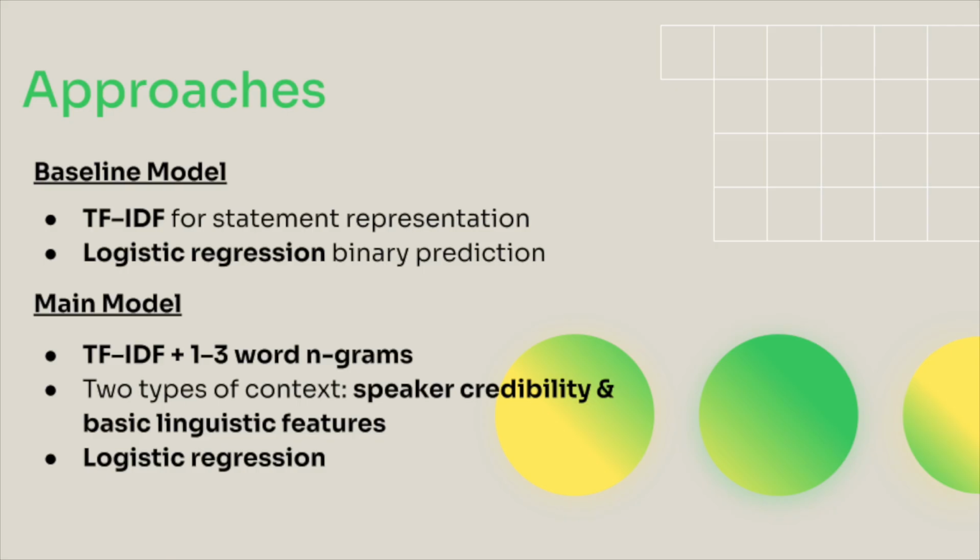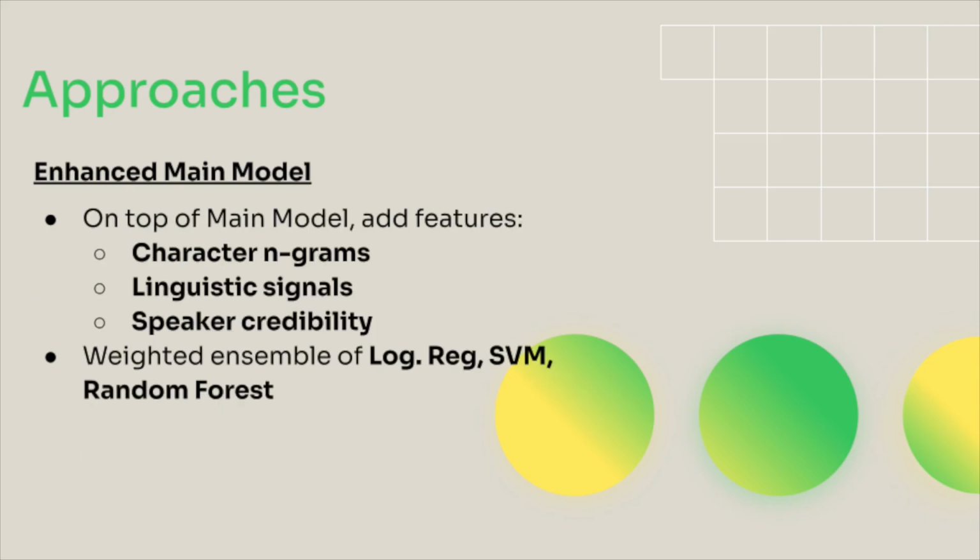We still use logistic regression, but with a richer feature space that captures more detail about how political claims are written. Our enhanced model extends the main approach with even broader signals. We add character-level n-grams, additional linguistic indicators, and a richer version of speaker credibility. Instead of relying on one classifier, we combine three: logistic regression, SVM, and random forest, in a weighted ensemble. This lets the system benefit from each model's strengths and reduces errors caused by any single classifier's biases.